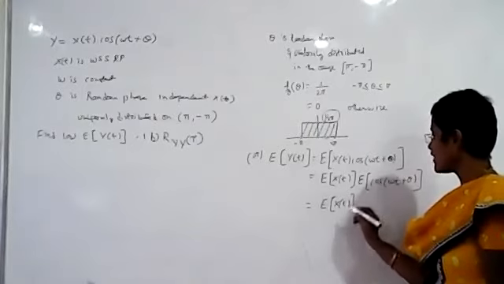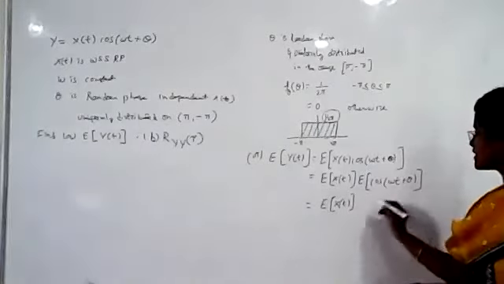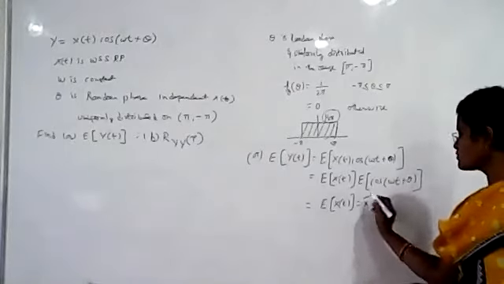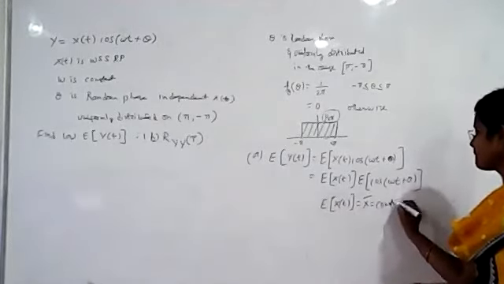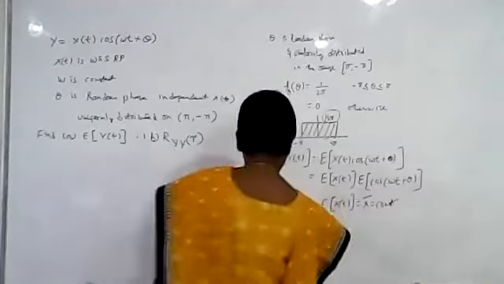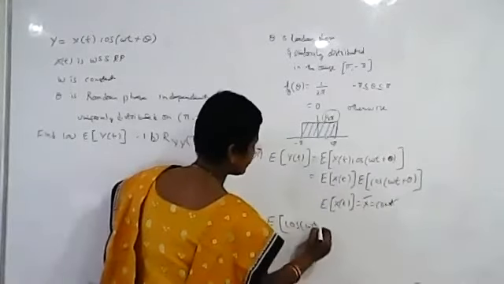Now we have to find the expected value of cos of omega t plus theta. So this value will be equal to a constant times that. Now let us find the expected value of cos of omega t plus theta.